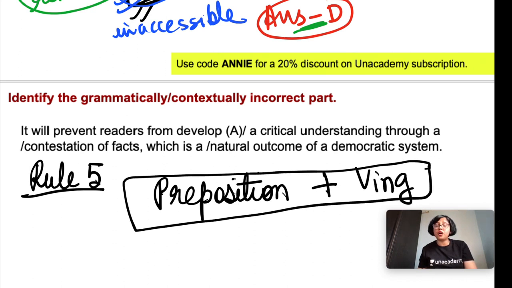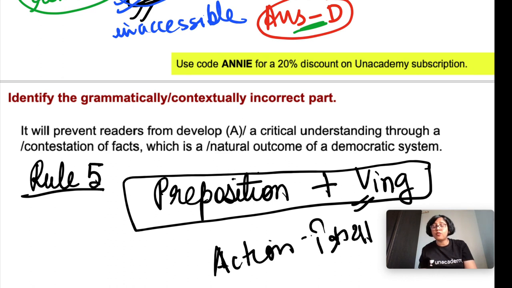Whenever there is a verb, if there is an action involved, अगर कोई क्रिया है तो वहाँ पे ing verb लग जाएगा preposition के बाद. After preposition, ing form of verb should be used.